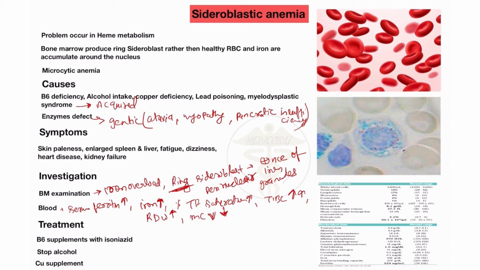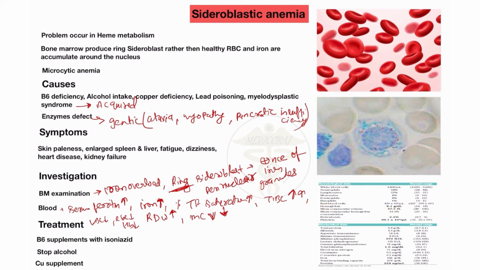Here you will see the WBC level decreases, RBC level also decreases, and hemoglobin level also decreases. In this patient you will see a very small amount of WBC.